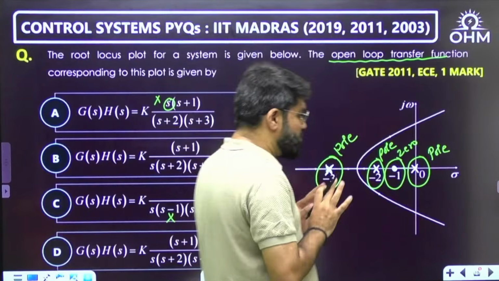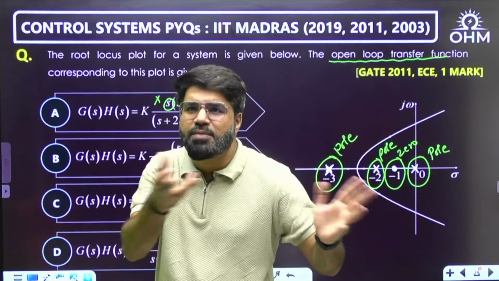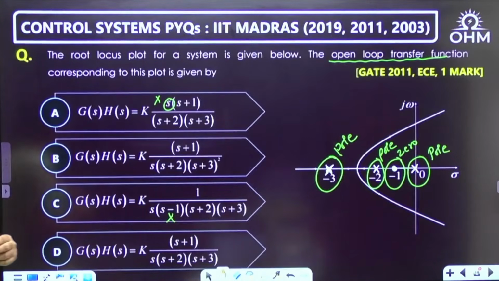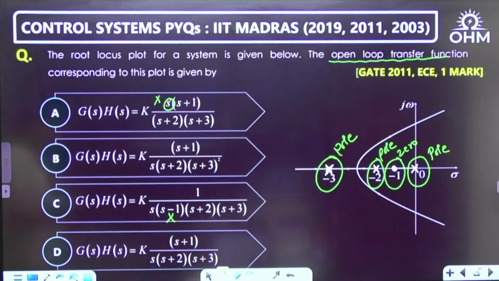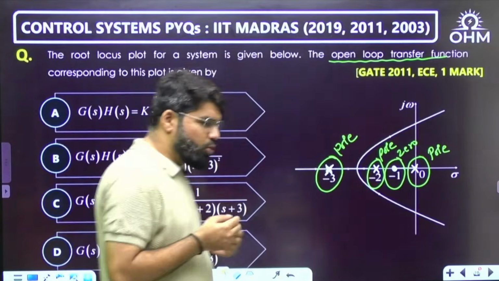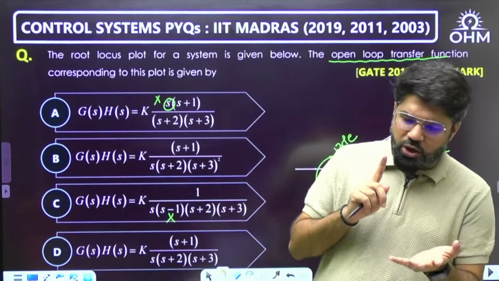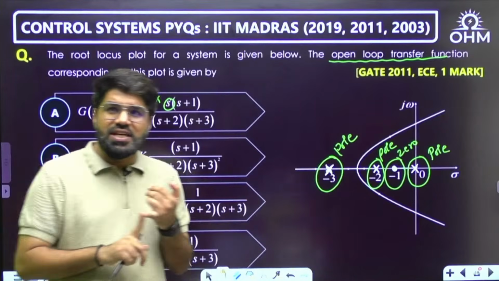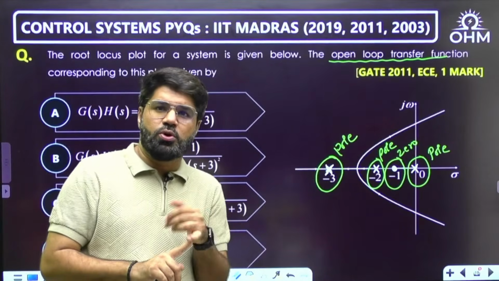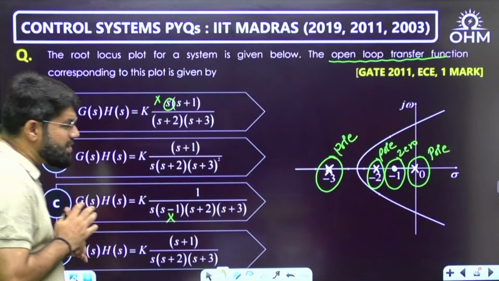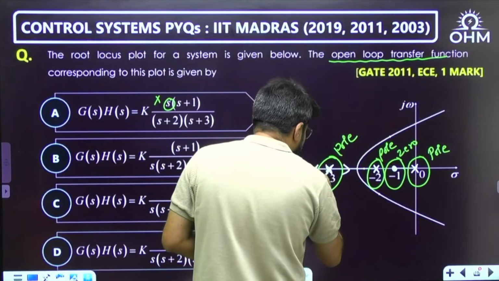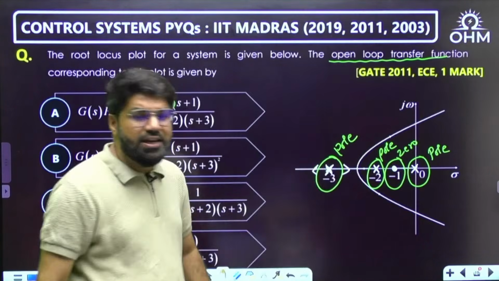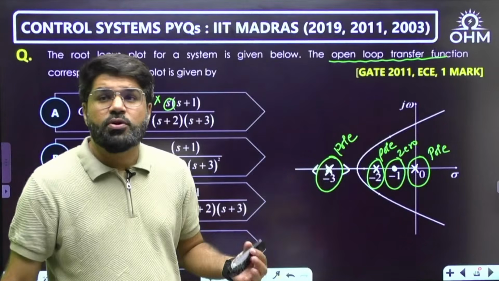This is the main point where root locus will come. Otherwise, it is a pole zero diagram based question that you can wrap up here. The poles and zeros we plot in the root locus are the open loop poles and zeros only. Root locus always starts from the open loop poles of GSHS, and it always terminates at the open loop zeros or infinity. Now please see clearly what is shown in the question. Root locus exists on both sides of this pole. This is only possible for a repeated pole.